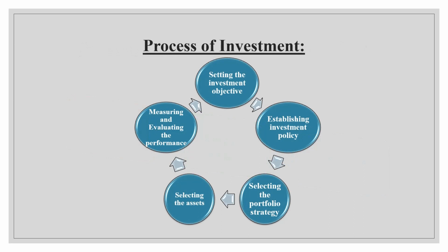How does the process of investment begin? This is one of the foremost important things. The first process in the investment process is setting the investment objective. It is the first and foremost and the basic objective. Being an investor, what is your main objective? For example, whether to optimize the rate of return or to maximize the rate of return. This is the core objective which the investor has to set.